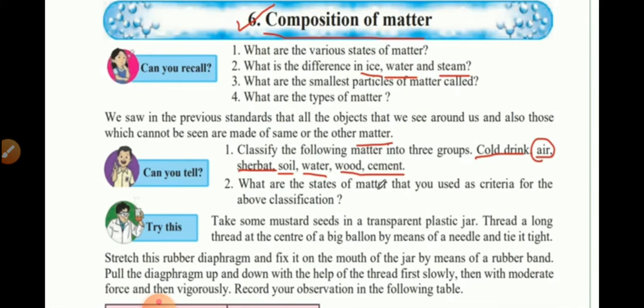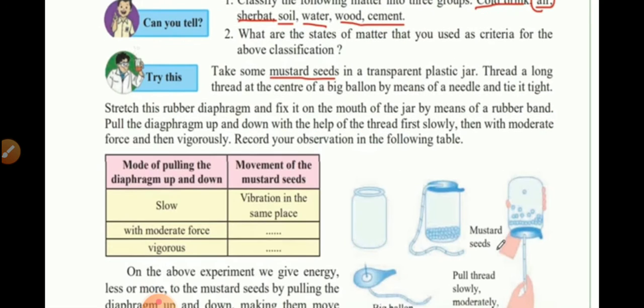What are the states of matter that you used as criteria for the above classification? When we were classifying these into solid, liquid and gases, we saw the consistency and how hard the substance is and whether we can see it or not. So therefore we use several criteria to classify these. Try this. Take some mustard seeds. Mustard seeds are very tiny black seeds that you will find in your kitchen. In a transparent plastic jar. Thread a long thread at the center of a big balloon by means of a needle and tie it tight.